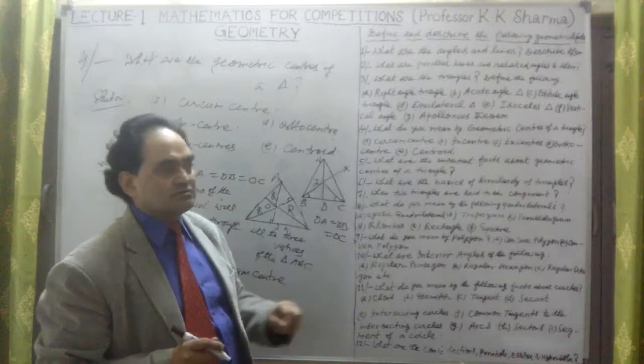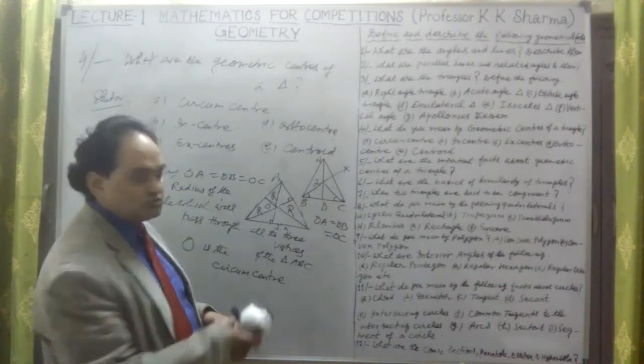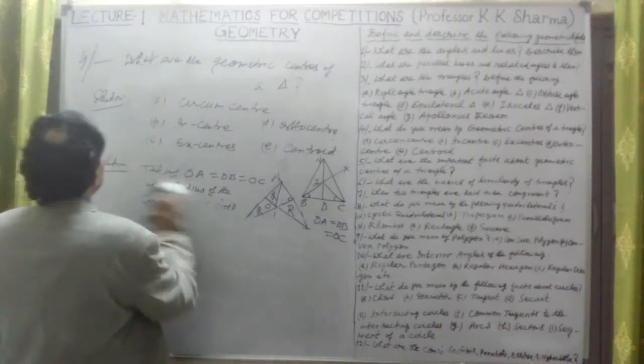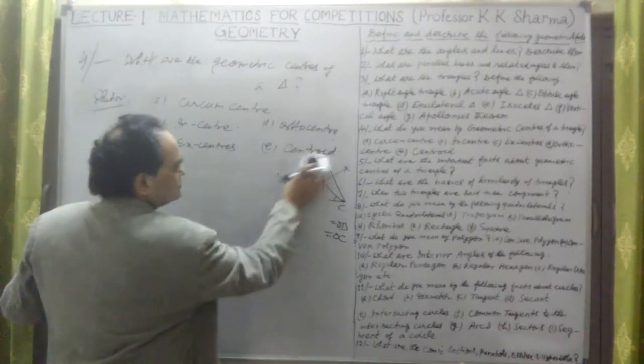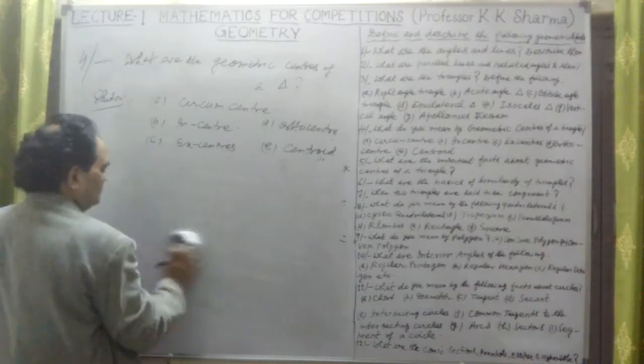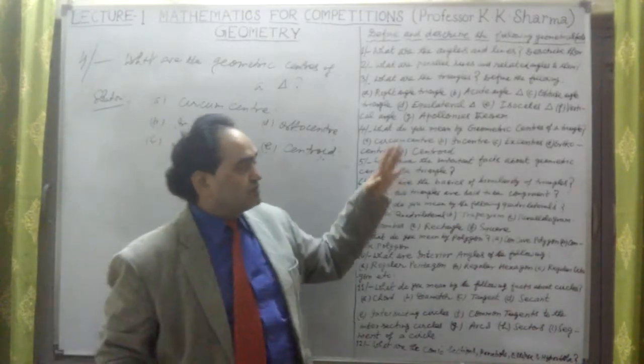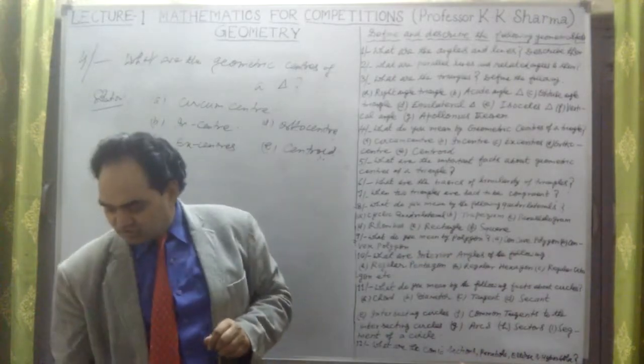Second is the incenter. I am going to stop the topic now because the camera is full, so the next B part we will talk about later. After 5 minutes, I will talk about what is the incenter and what are the excenters, which I have talked about in trigonometry.